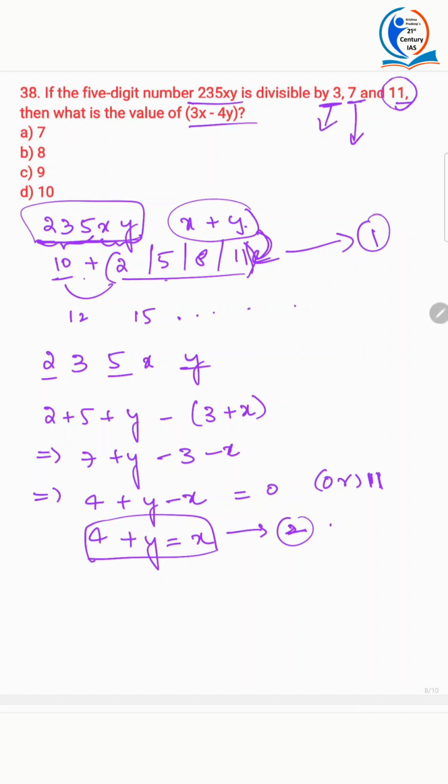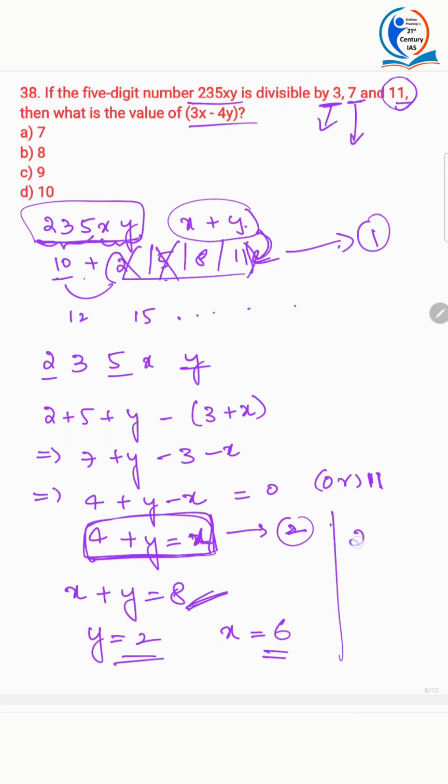Now from these two equations, it is very clear that x plus y equal to 2 can be ruled out, and x plus y equal to 5 can also be ruled out. Now what is left out? x plus y equal to 8 can be taken. Why? Because if you compare these two equations, you will get an idea. If you take x plus y equal to 8, what are the values of y and x you will get from these two equations? You will get y equal to 2 and x equal to 6.